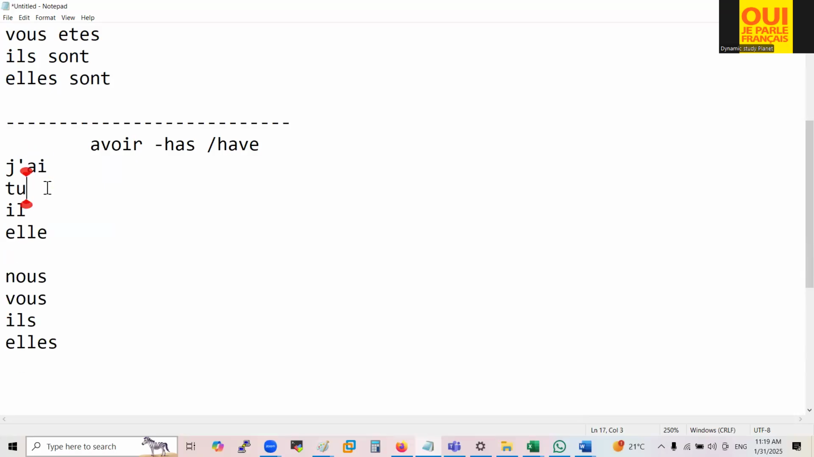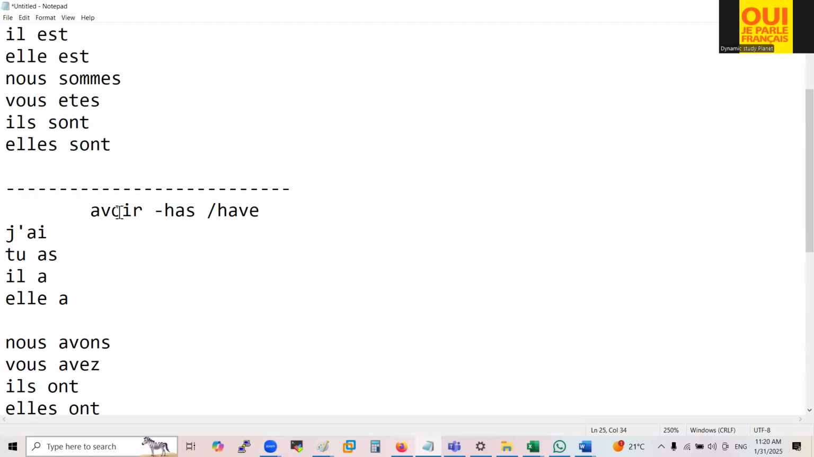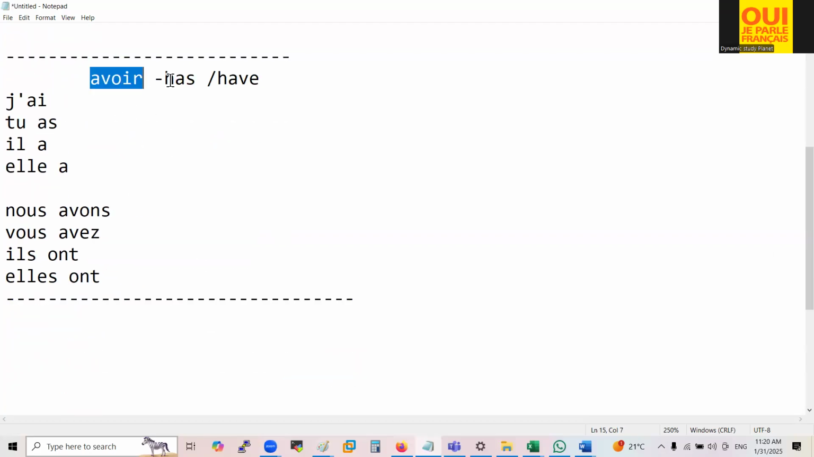That's why I told you to write it down 10 times. If you don't write it down 10 times, it will take too much time. You will waste your time on this. Conjugate this verb 10 times daily for some days. So we covered this verb avoir, has, have.